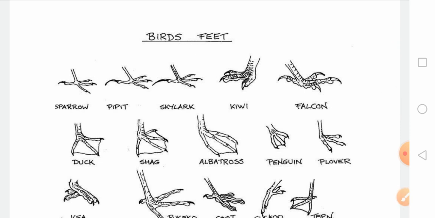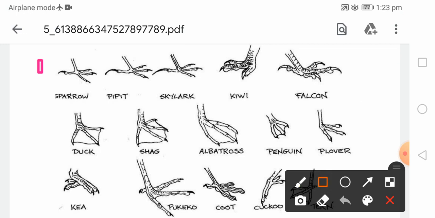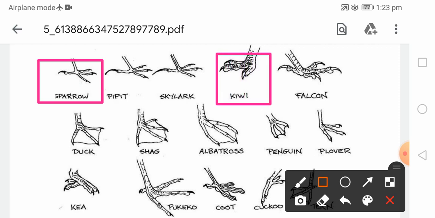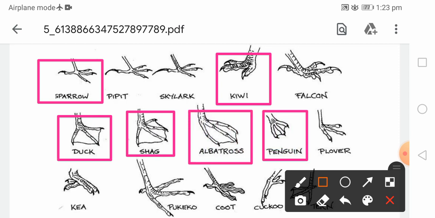The same things again, see here, this focuses on some sparrows which have a perching type of feet. You may identify some other one, but these are the perching type of feet. This particular kiwi is a carnivorous bird. Then duck, swimming feet is there. Again, this one is a swimming foot. These are also swimming feet. Then this particular plover, this one has running feet. So hind toes are absent over here.